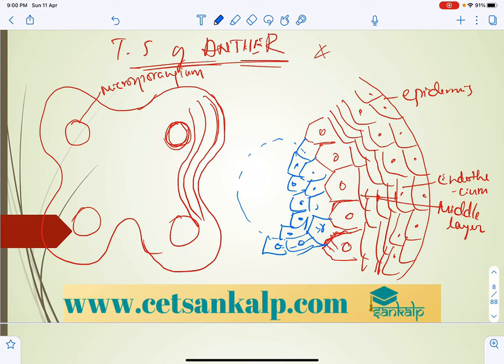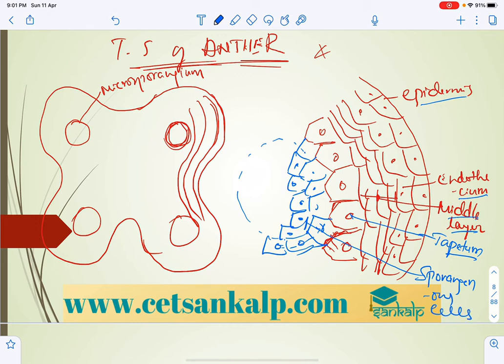Very important: the outermost layer is epidermis, second layer is endothecium, third layer is the multi-layered middle layer, and the 4th layer is tapetum. Tapetum provides nourishment to the developing sporogenous cells, or sporogenous tissue.